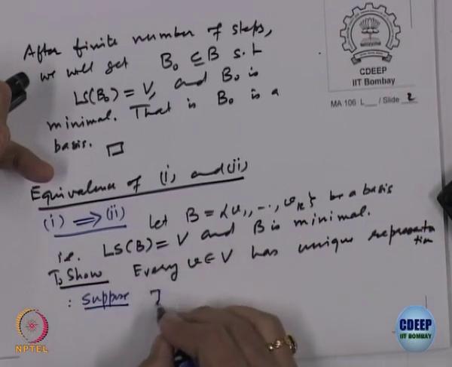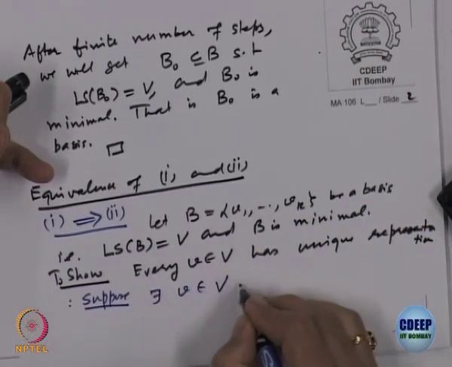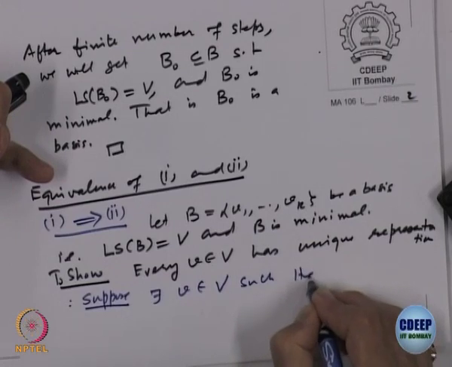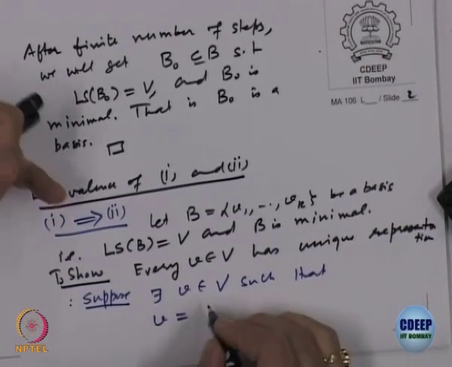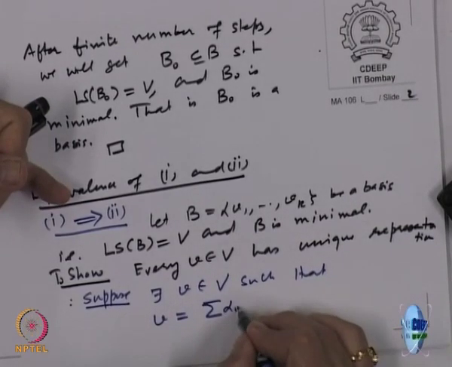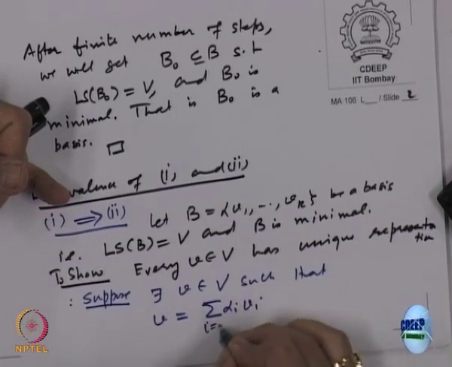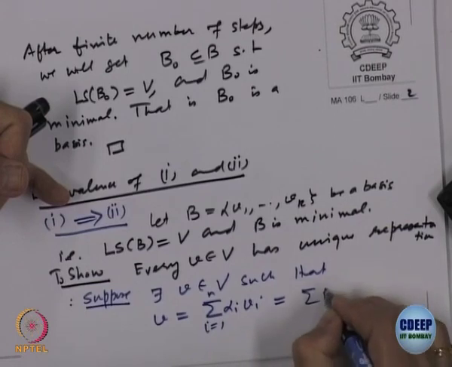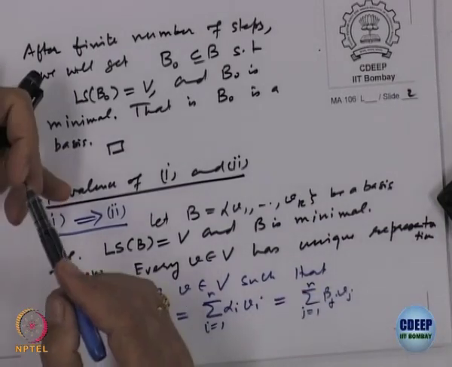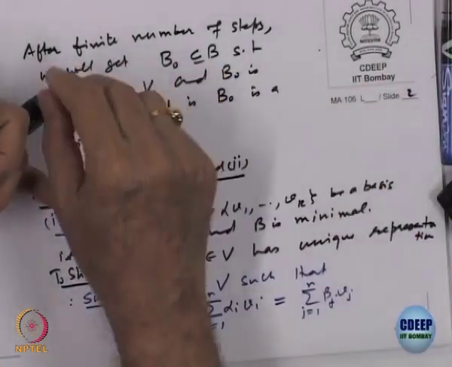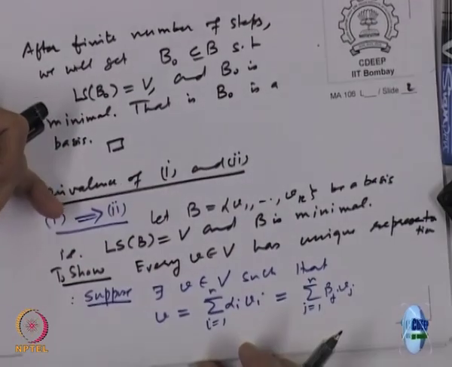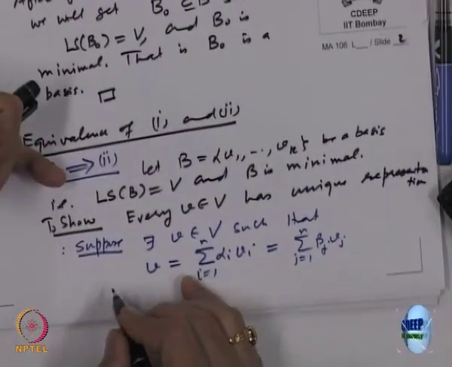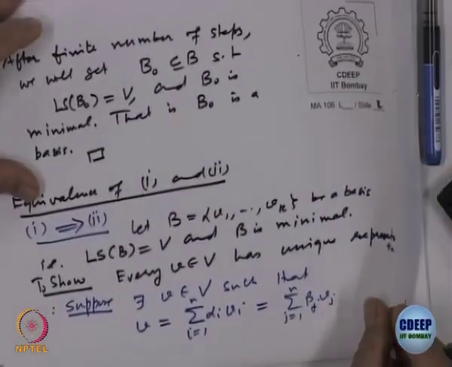So suppose there exists v belonging to V such that v is equal to the sum of alpha i vi and also equal to some other scalars, the sum of beta j vj, j equal to 1 to n. So we are assuming there are two possible representations. What is our aim to show?